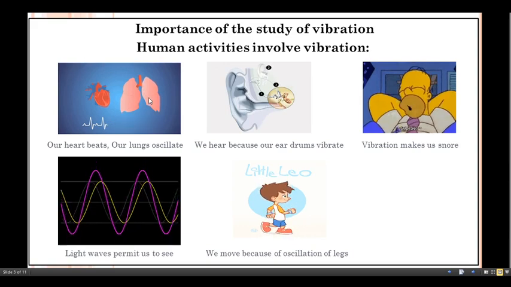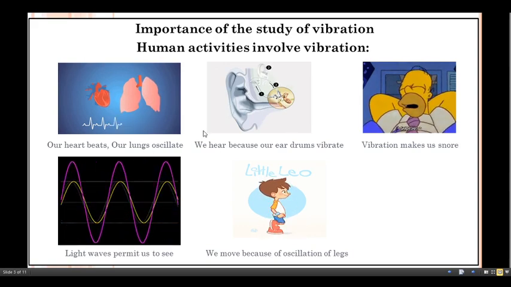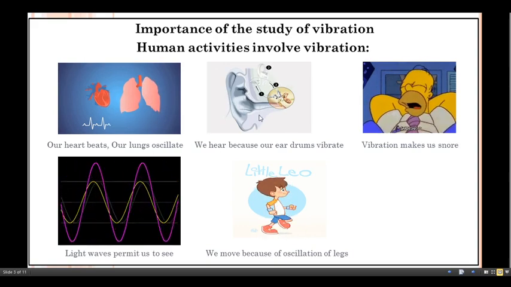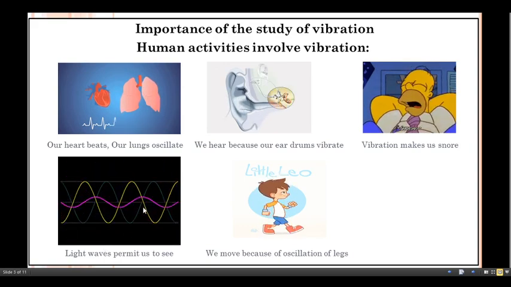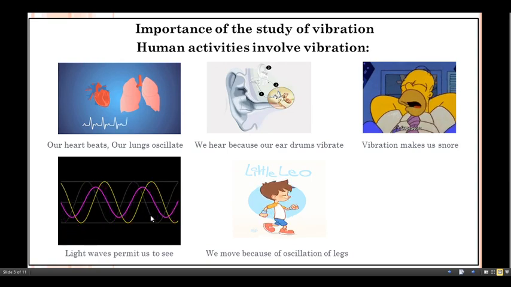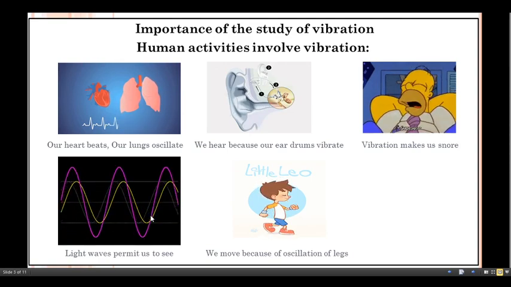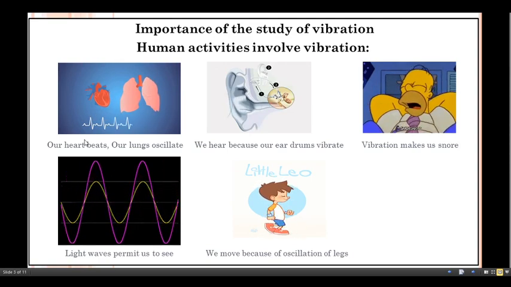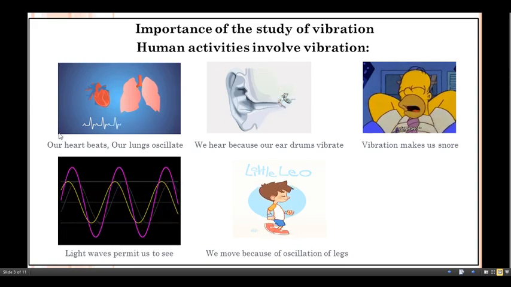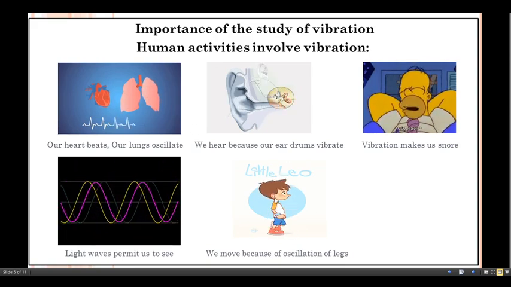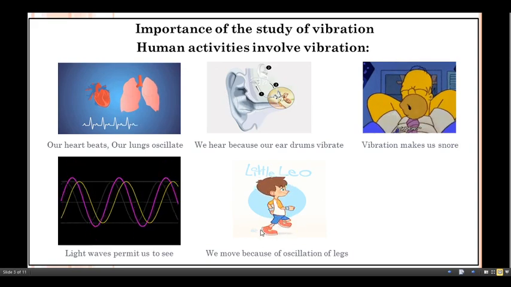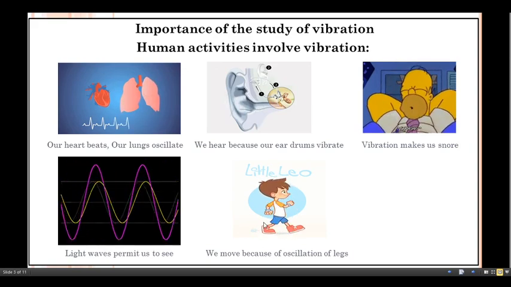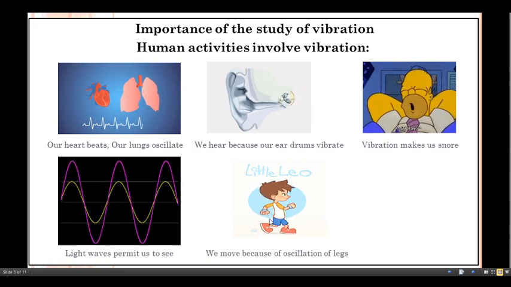For example, we hear because the eardrum vibrates. We see because the light waves undergo vibration. Breathing is associated with the vibration of the lungs. Walking is associated with the vibration of legs and hands.